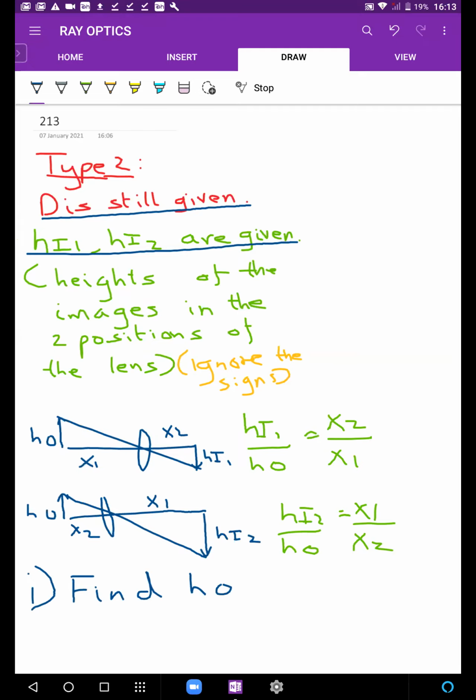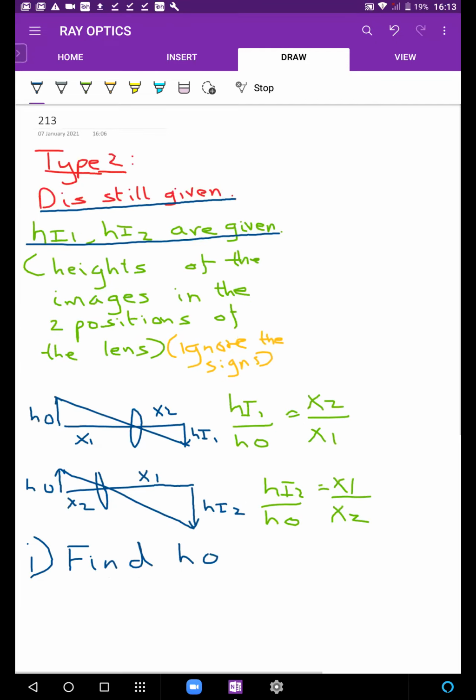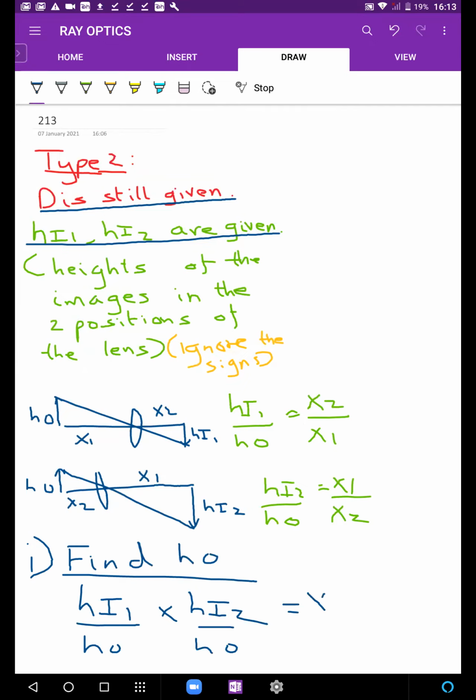Some of you are already answering. It's already here: just write x2 by x1 as the inverted x1 by x2. These are reciprocals of each other. So with that we can multiply and equate by 1. Yes, you can multiply them. In fact, that's a good idea: hi1 by ho and hi2 by ho. When we multiply these, what happens to the other side? x2 upon x1 and x1 upon x2 cancel out and we get 1.